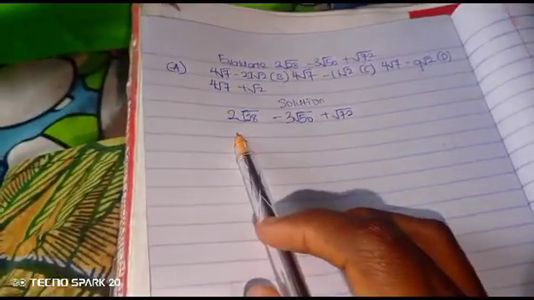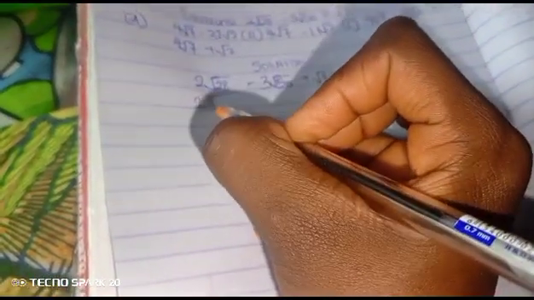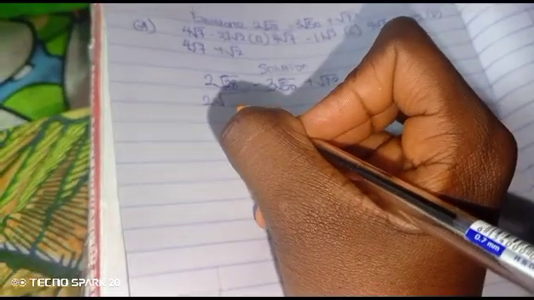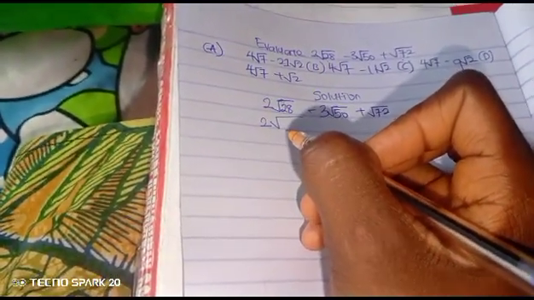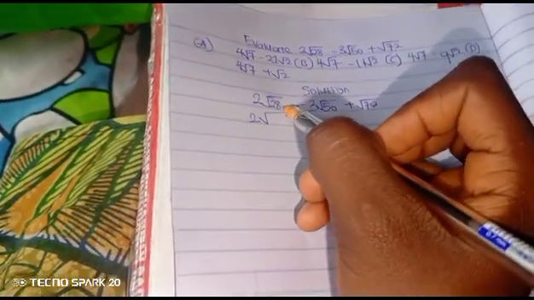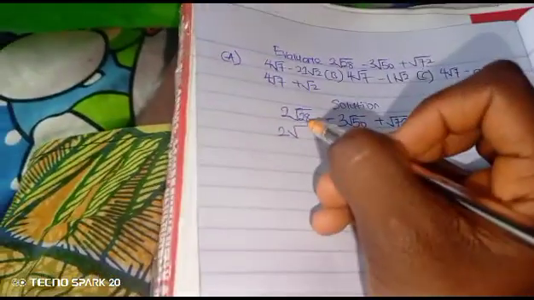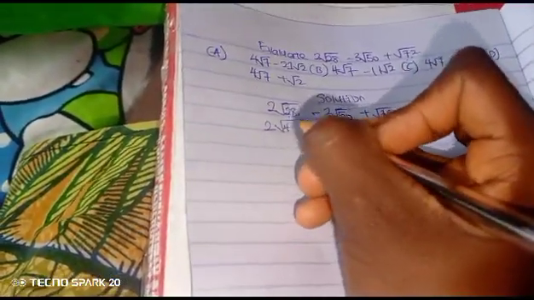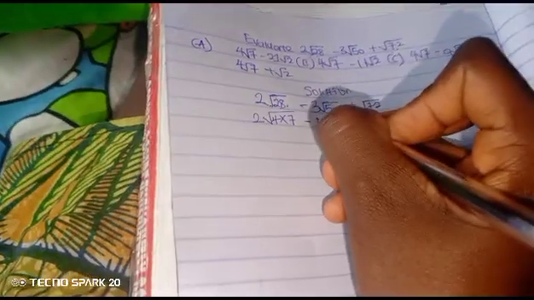But for 28, it can be divided by 2. So when we divide 28 by 2, what it gives us is 14. But 14 is not a perfect square. We have to look for something that is a perfect square, and that is 4. When we divide it by 4, it gives us 7. So we can now say root 28 is 4 times 7, minus 3 roots.